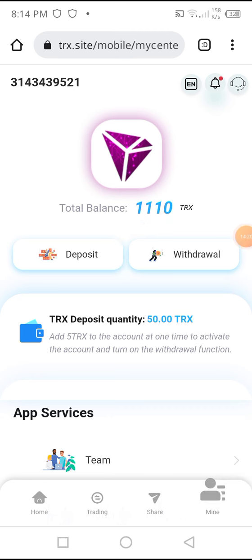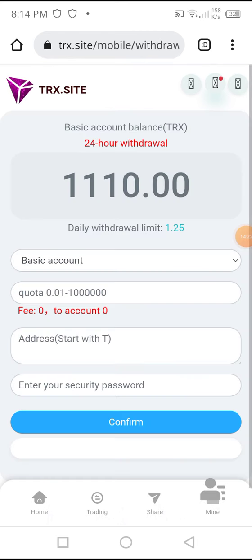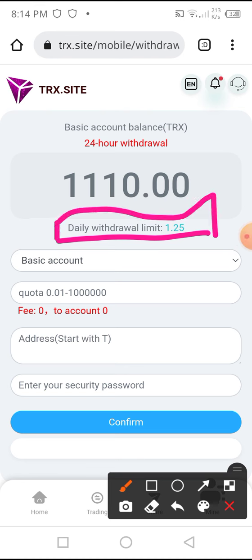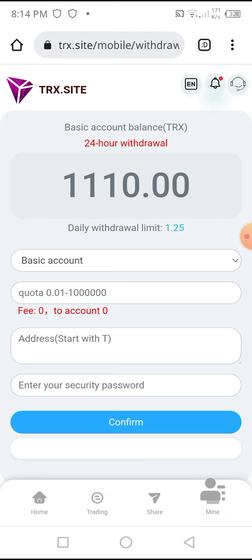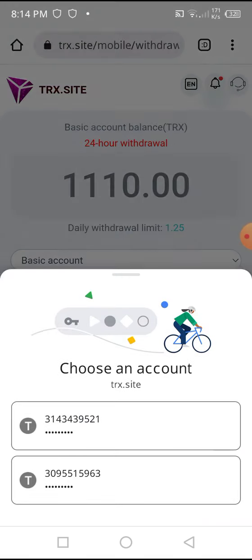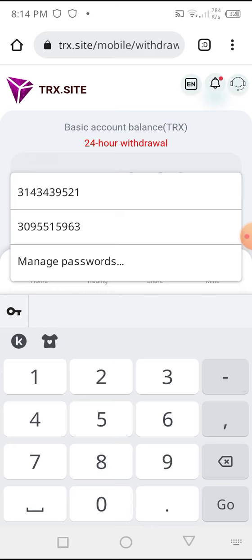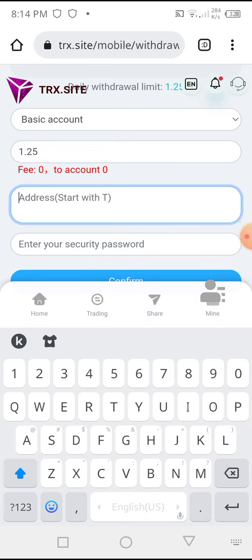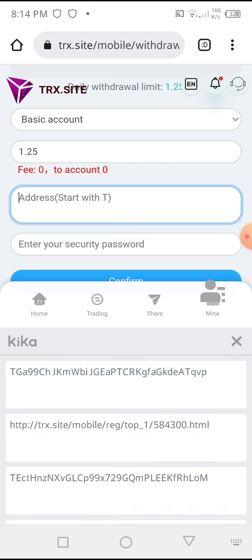As I click on the withdrawal option, you can see that my daily withdrawal limit is 1.25 TRX. You can increase it by investing more and more TRX in your account. If you invest more and more TRX, you can increase your daily withdrawal limit. Since my withdrawal limit is 1.25, I put 1.25 here and put my address here, such as my address is this.